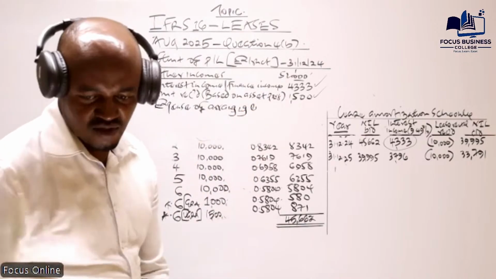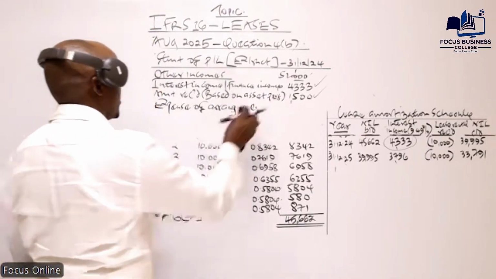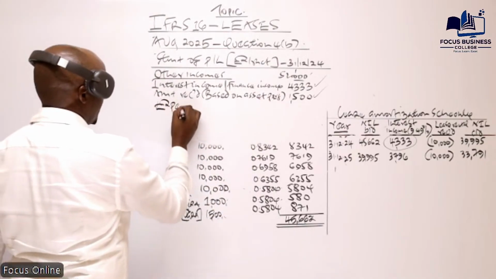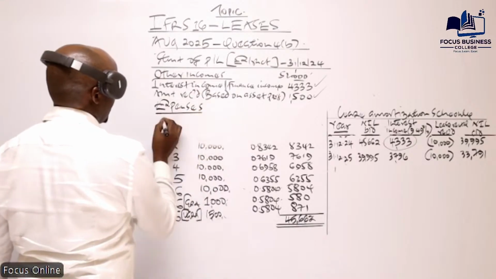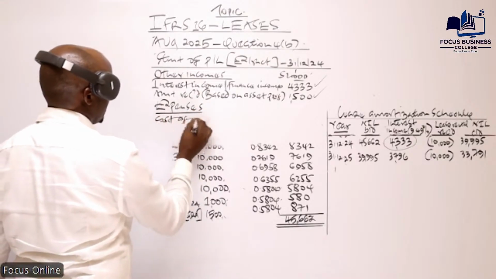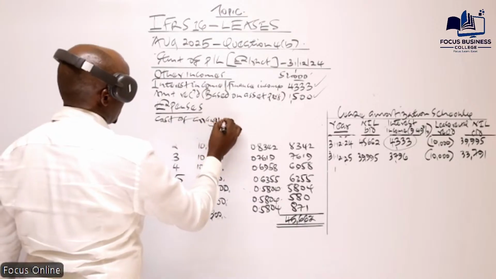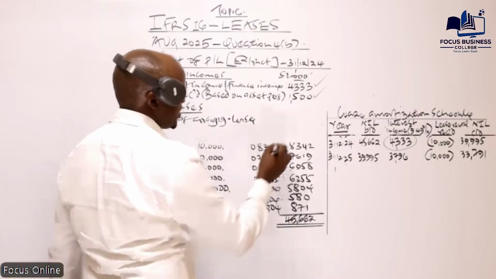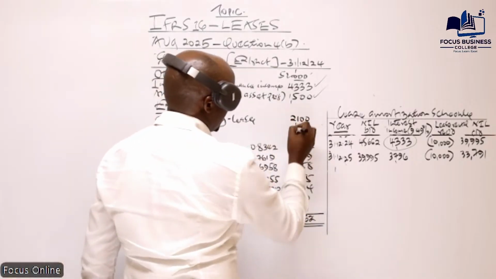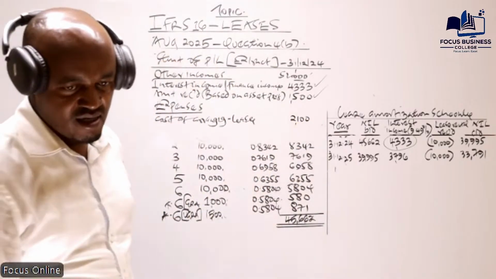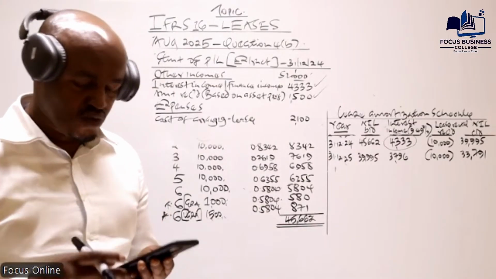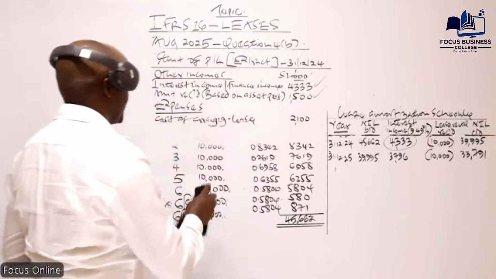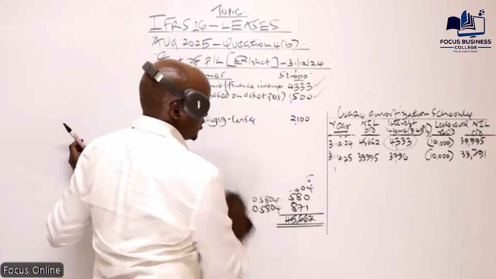Actually, let's not mix this with the incomes, because automatically that is a cost or an expense. So we have the cost of arranging the lease. The cost of arranging the lease is the 2.1, the amount which was incurred by Pabana, the owner of the asset. I think those are the three items which were supposed to be recognized in the income statement.